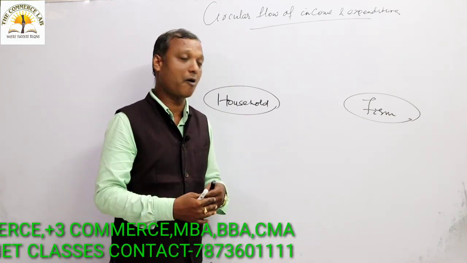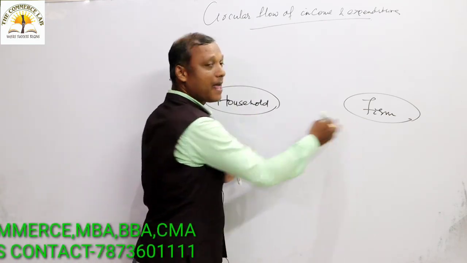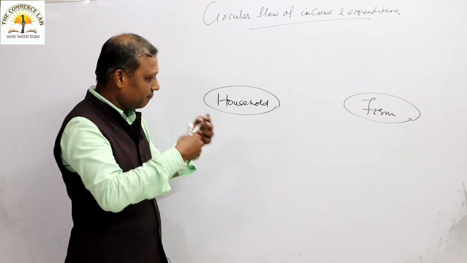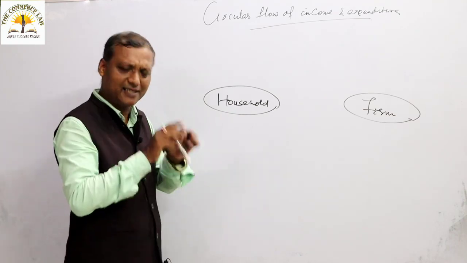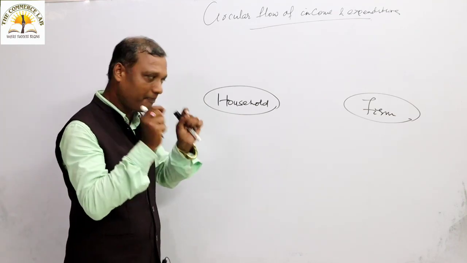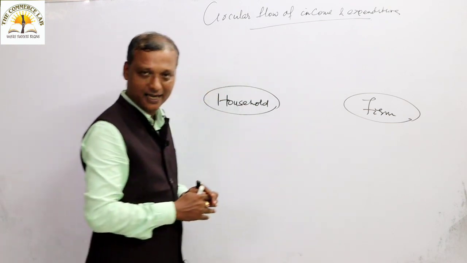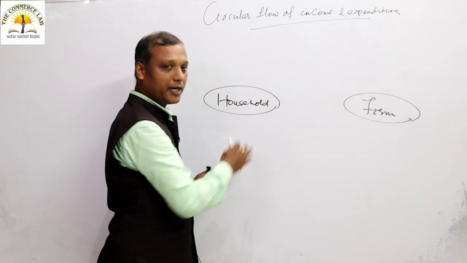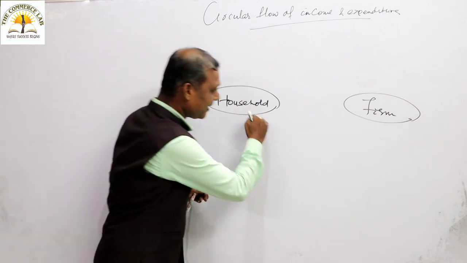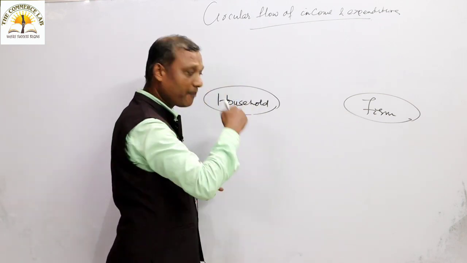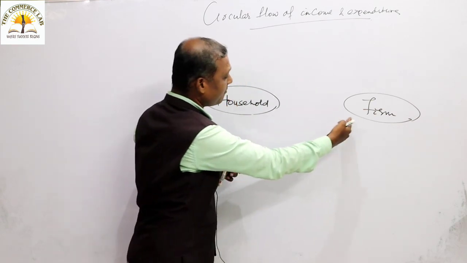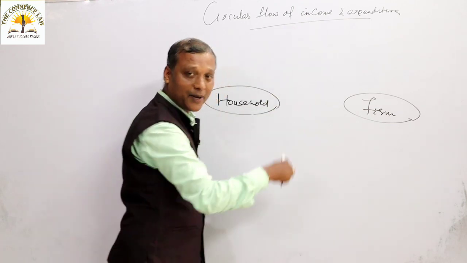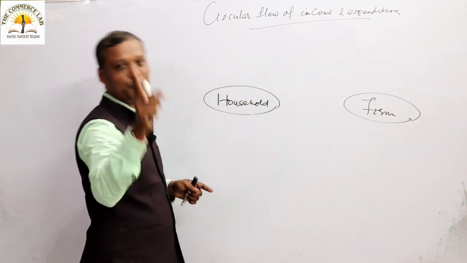Now we are going to discuss the flow between the household and farm, how they interact with each other, how they behave with each other, how they mutually interdepend. This is simply the interdependence of the household and farm sector. You can say that circular flow of income and expenditure is the entire discussion of interdependence: how the household sector depends on the farm sector and how the farm sector depends on the household sector, and in between, how income and expenditure play an important role. That we are going to discuss.